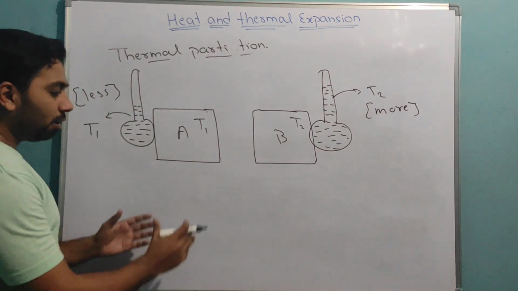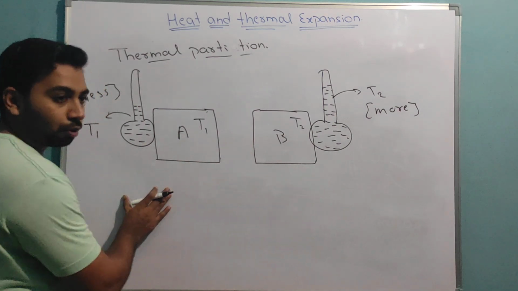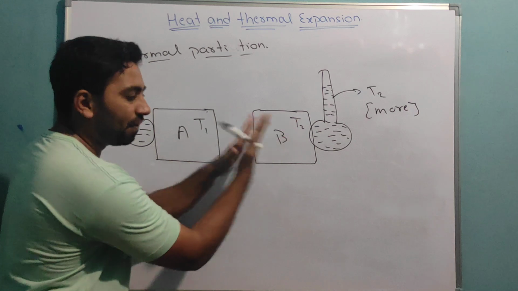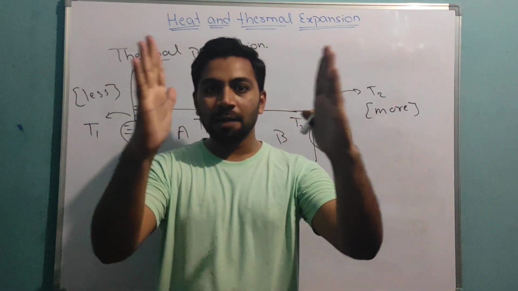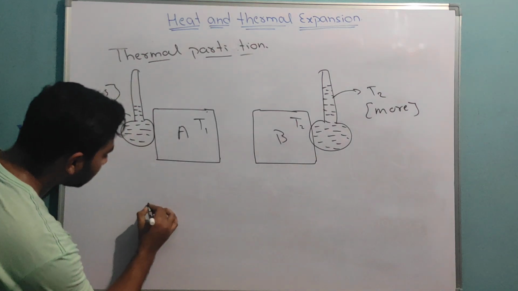Now what I will do is just attach them together. They are different bodies, and I am just attaching them, I am not doing anything else.